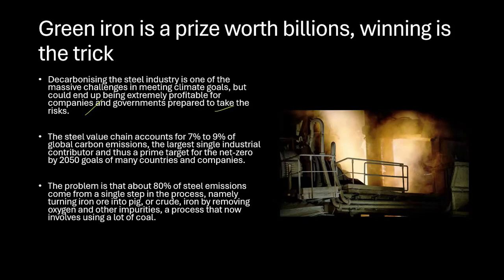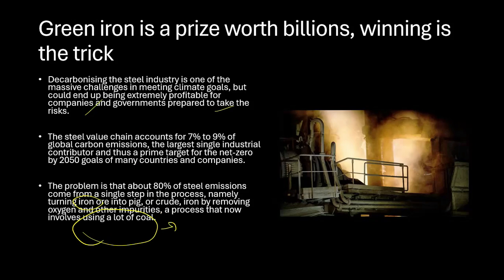So where is the process basically? Where is it exactly happening? See, the problem is that 80% of the steel emission comes from a single step in the process, namely turning iron ore into pig or crude iron by removing the oxygen and other impurities. And this process involves using a lot of coal. So there is a process, okay?